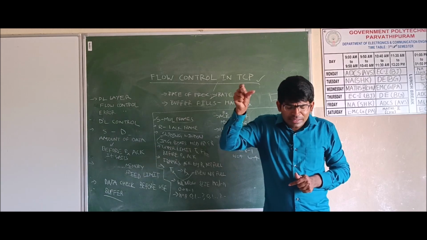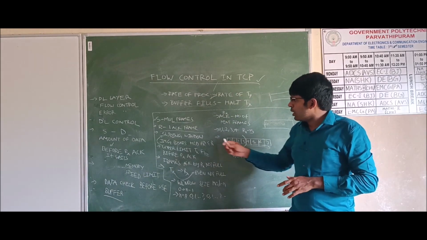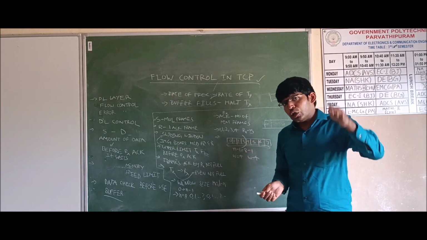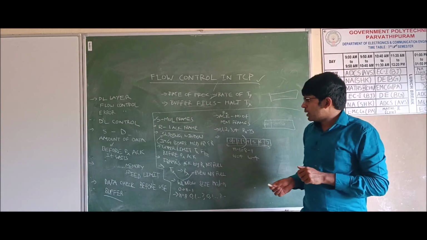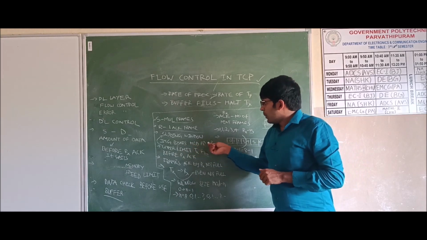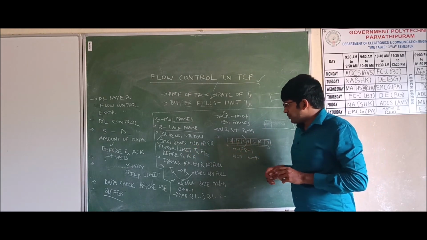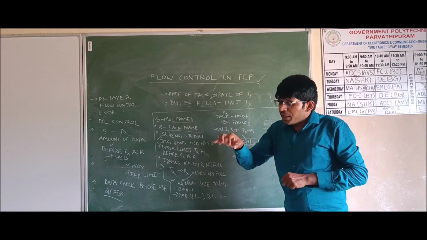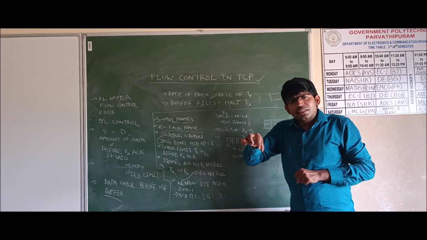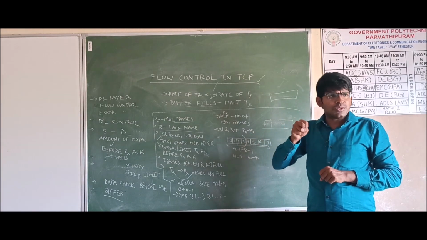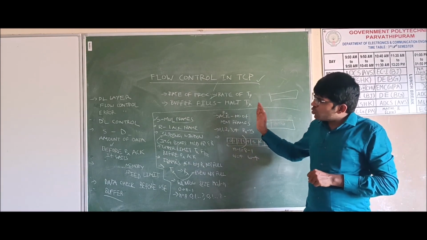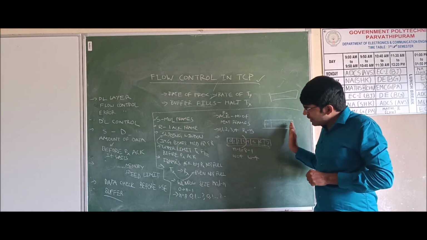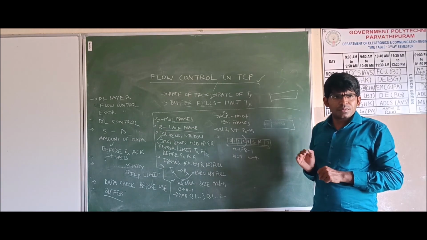In it we are taking boxes, which are also imaginary. These imaginary boxes hold the sending and receiving frames. There is one sliding window at the sender place and one sliding window at the receiver place.